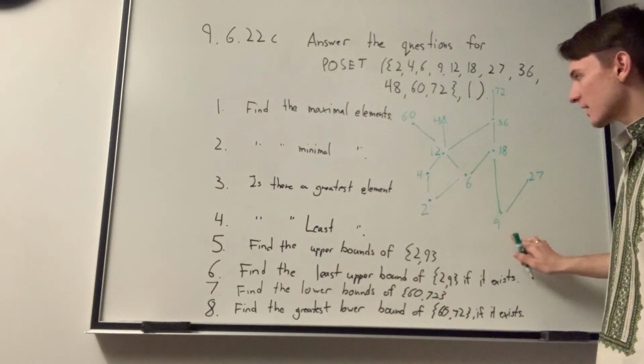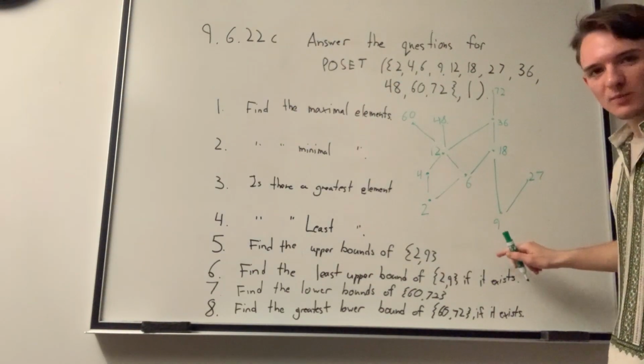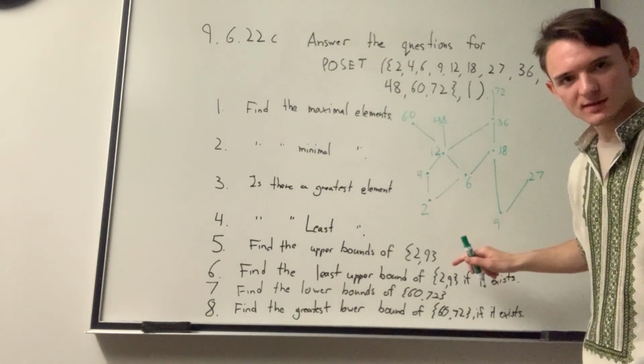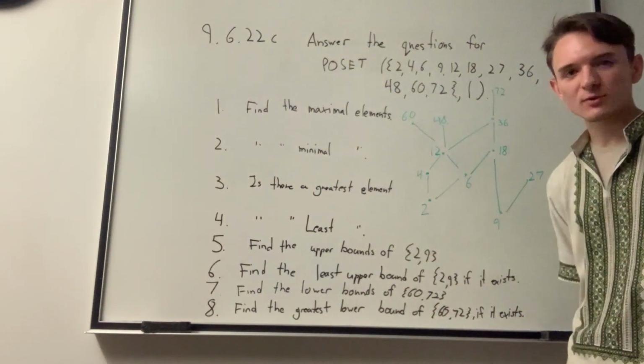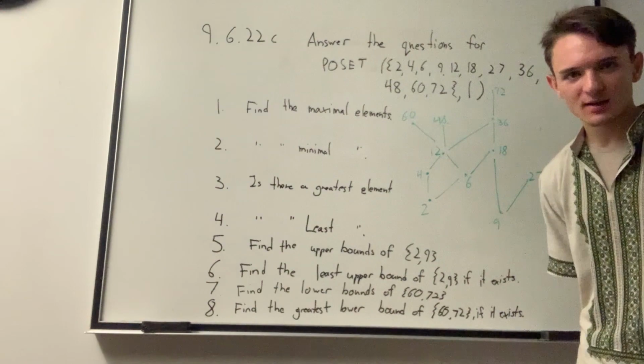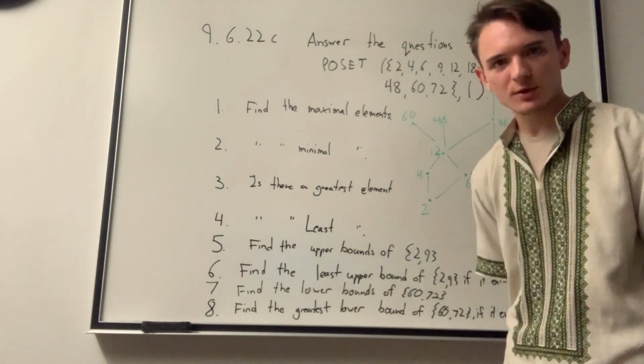12 does not divide 9 because you have to go down a level and then up a level to get to 9, right? So because of that, 9 does not divide 12, and this holds true in all cases when it doesn't divide it. Okay, so then we can finally answer our first question.